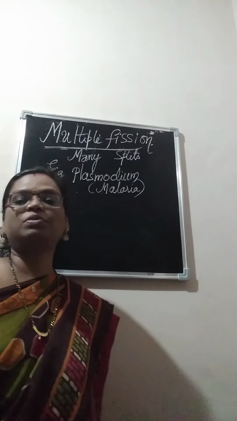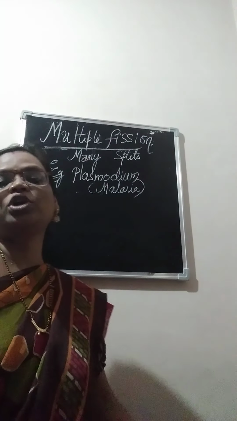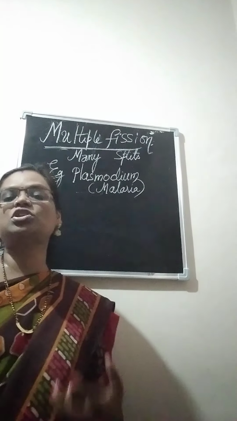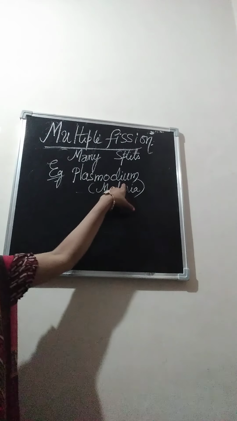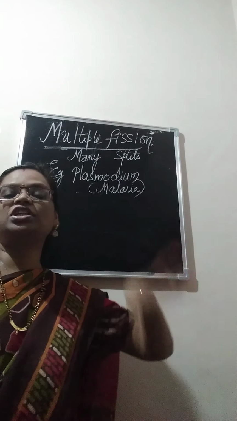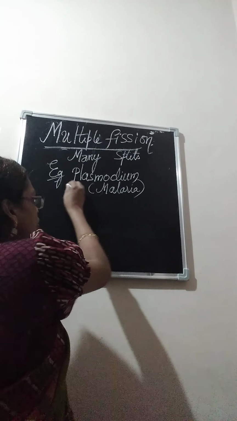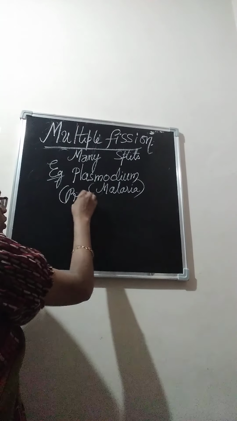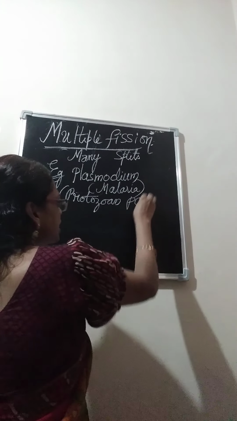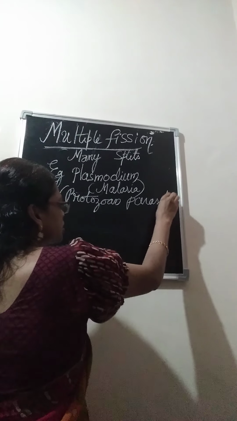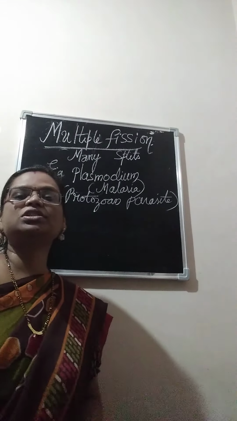Different species are there: Plasmodium vivax, Plasmodium malariae, Plasmodium falciparum. Different species of malarial parasites exist, but the main genus we are talking about is Plasmodium. It is a protozoan parasite because it belongs to the group Protozoa. As it causes diseases, it is called a parasite. It lives in the body of human beings and causes disease.